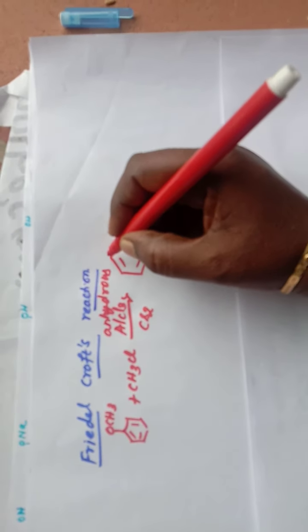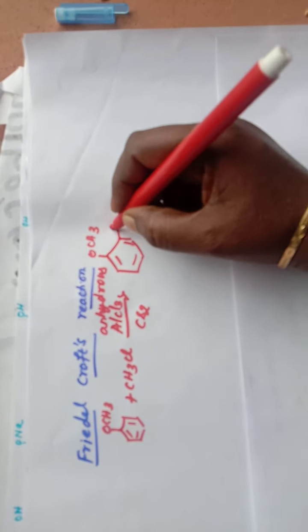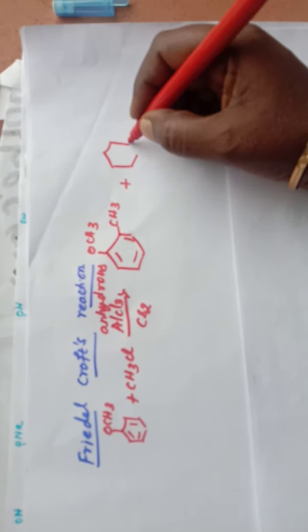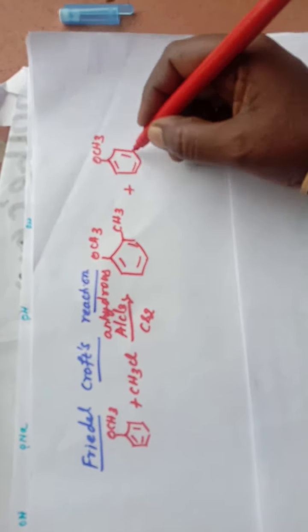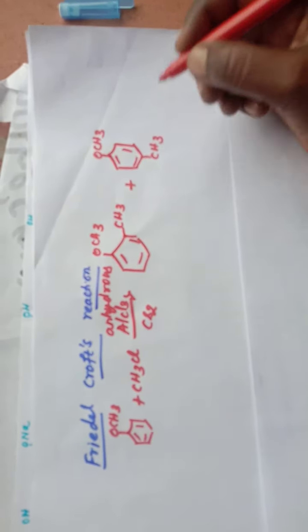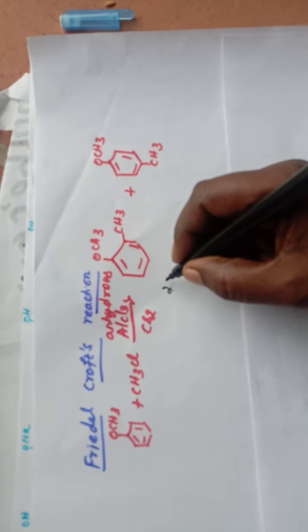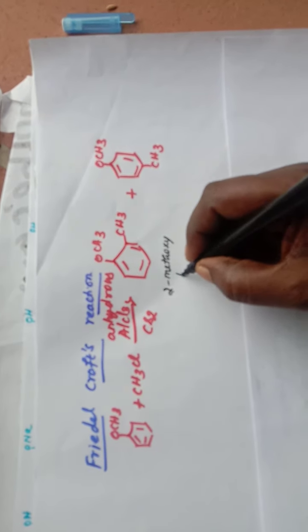One is ortho isomer and another one is para isomer. Name of this compound is 2-methoxytoluene.